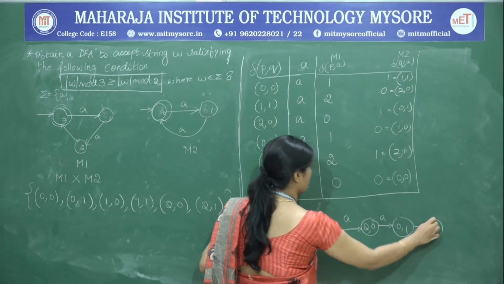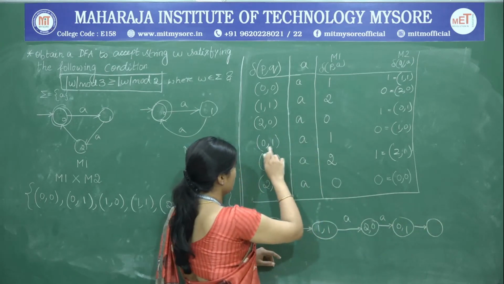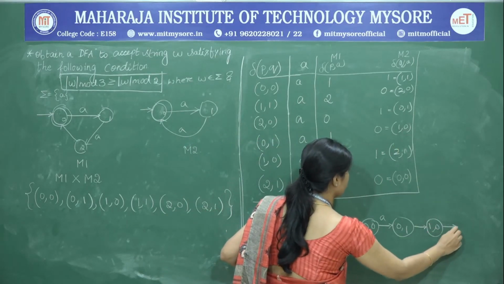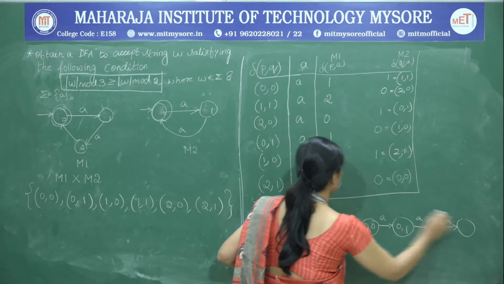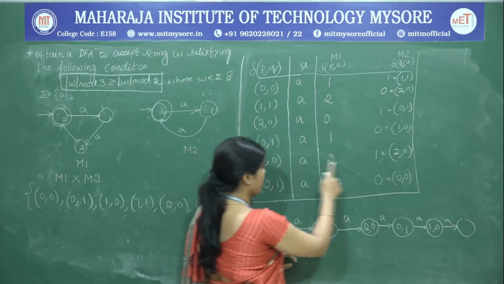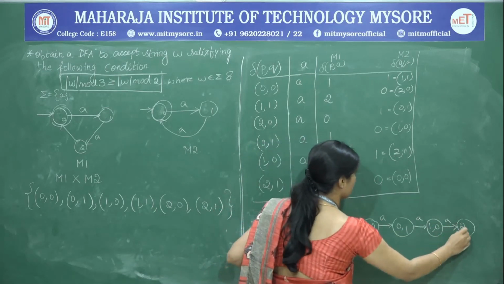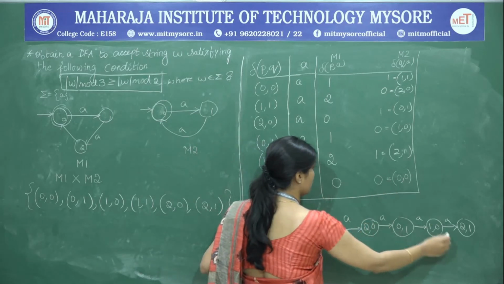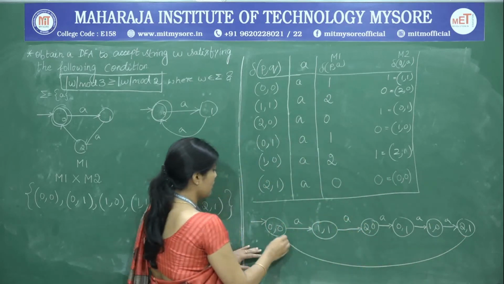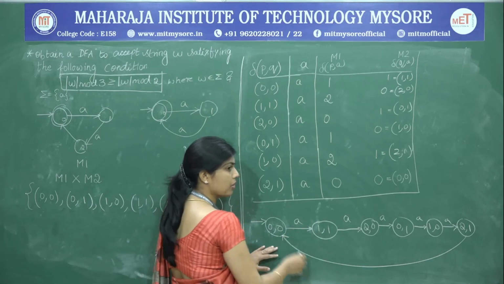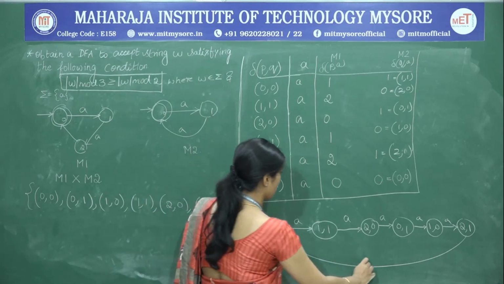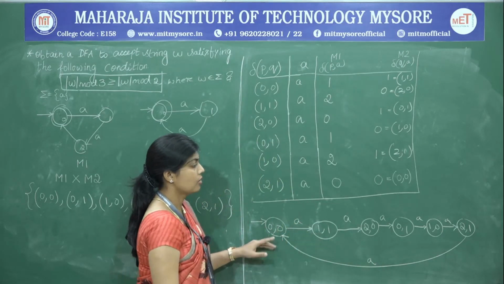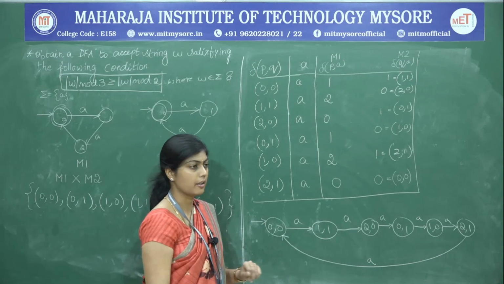Next, from 0, 1 we go to 1, 0. Next, on the same A, from 1, 0 we go to 2, 1. From 2, 1 we go to 0, 0. So, from 2, 1 we already have 0, 0, so put a transition to 0, 0. Here on A we are reaching 0, 0. So, this is the end of the transition diagram.